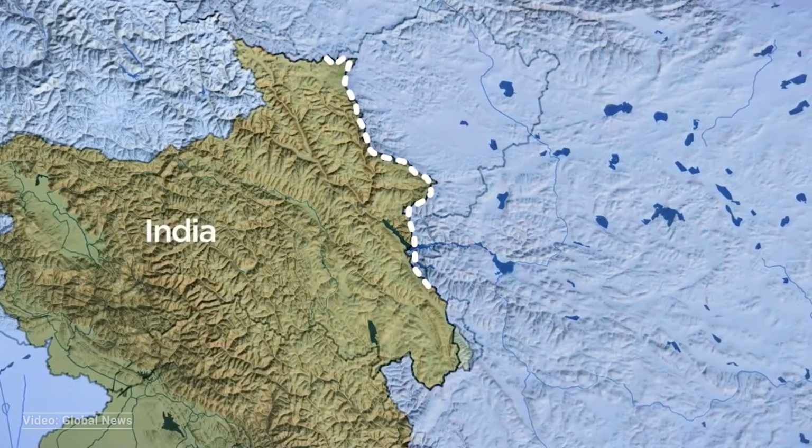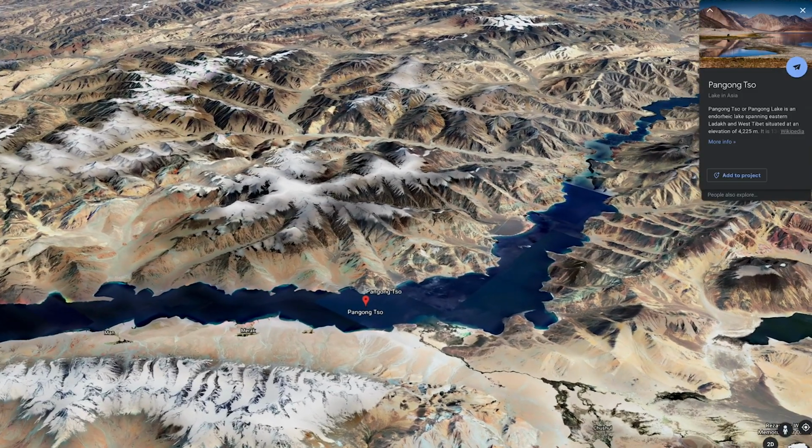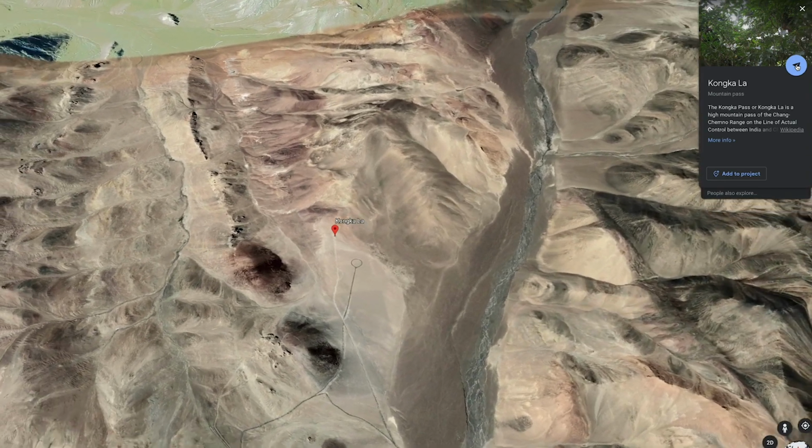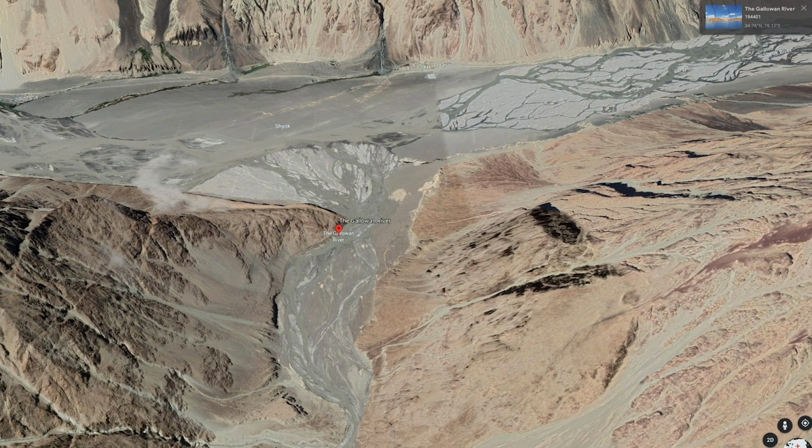So, since the last few weeks, most of the tussle between India and China has taken place in three specific hotspots in and around Area 3. Hotspot 1 around Pangong Lake. Hotspot 2 around Hot Springs, which is Konka Pass. Hotspot 3 is around Galvan Valley.